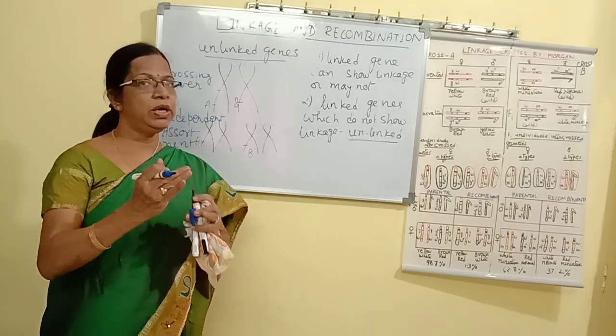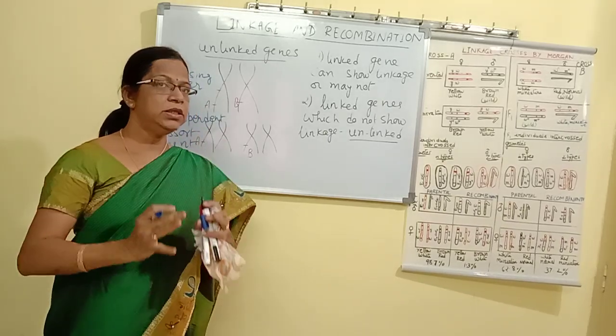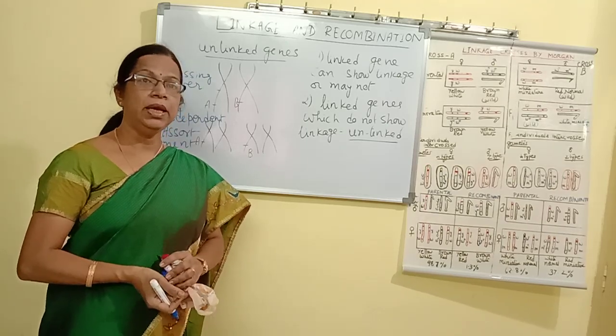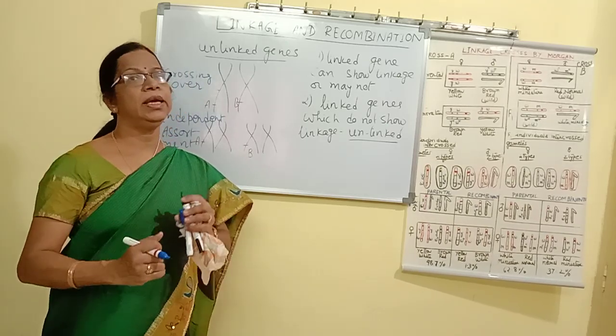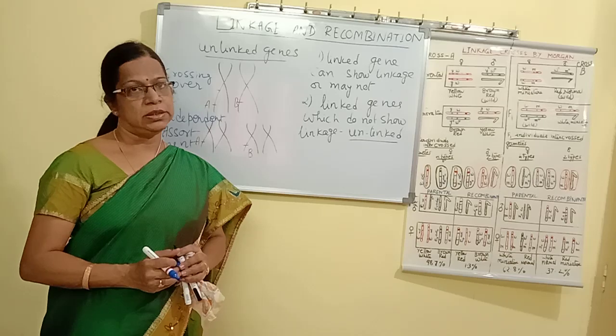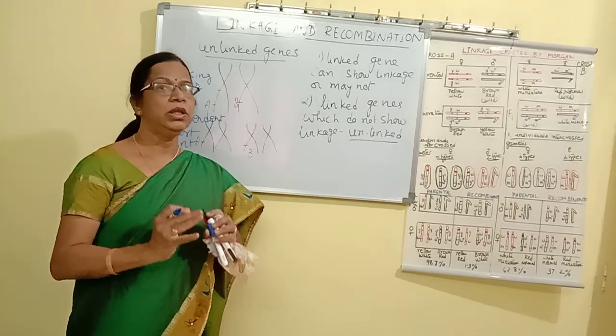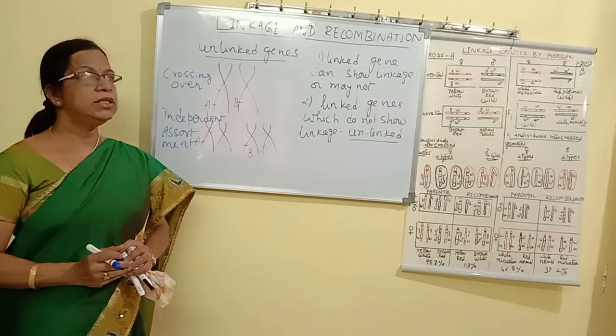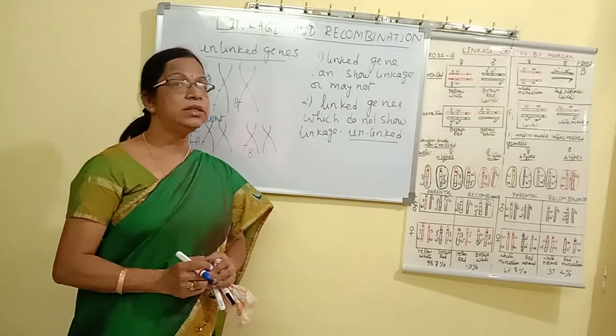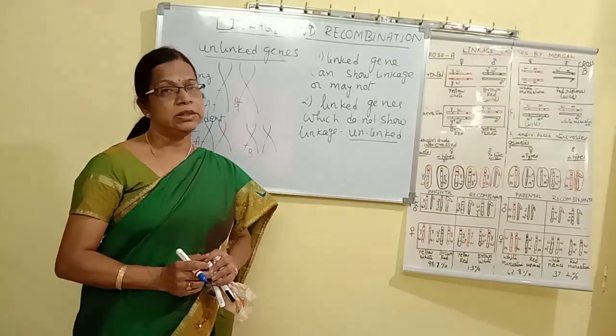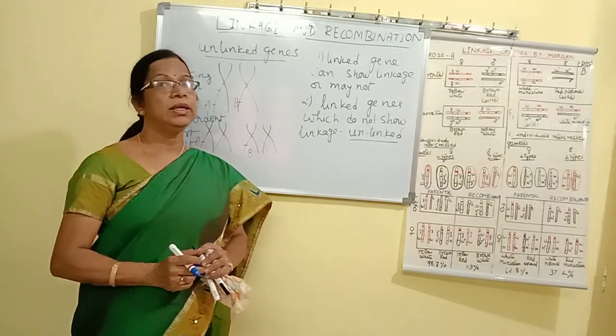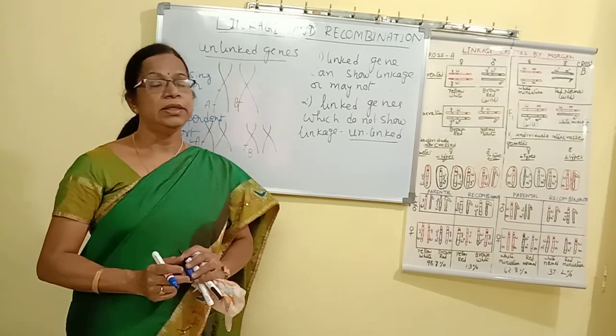So linked genes, we are defining it as all the genes present in a homologous pair. If the distance is very far, they are again termed as unlinked genes. That means linked genes show linkage. Linkage will always depend upon the distance between the two genes. That is about what linked and unlinked genes are.